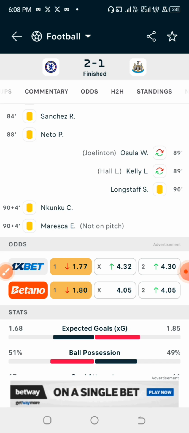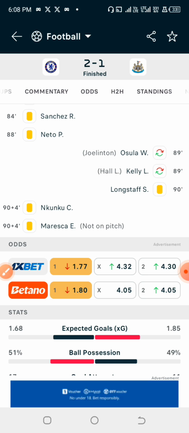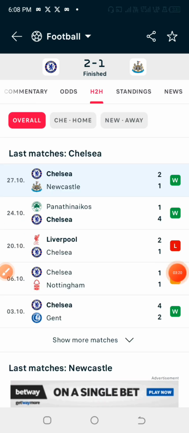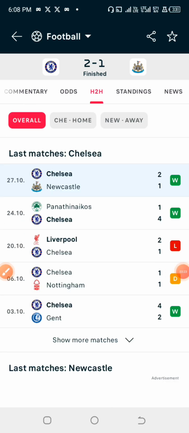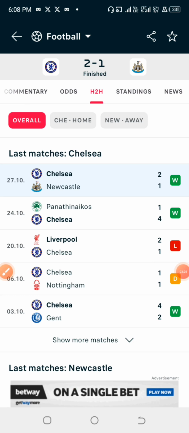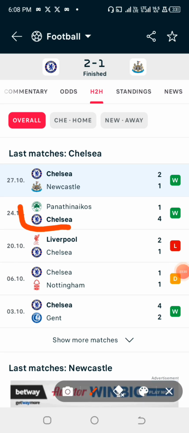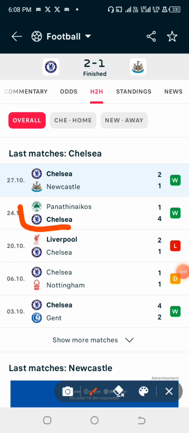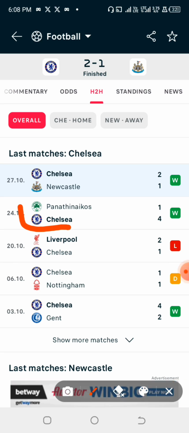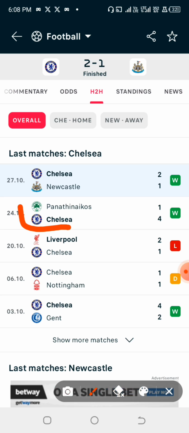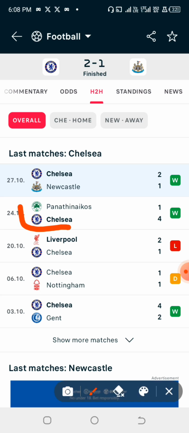I don't evaluate the yellow cards that teams got from other leagues apart from the league that they are currently about to play. For example, this particular game was played in the Premier League, and some of the last previous games these teams played were outside the league, for example the European Conference League that Chelsea played in. These games will not be part of what you evaluate when it comes to predicting over yellow cards or red cards.